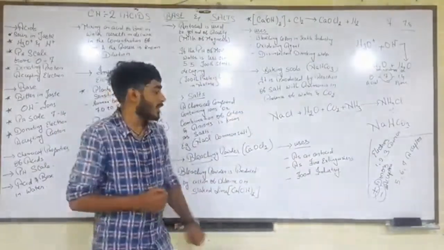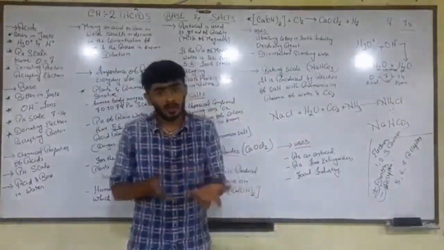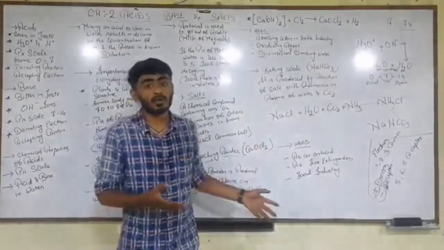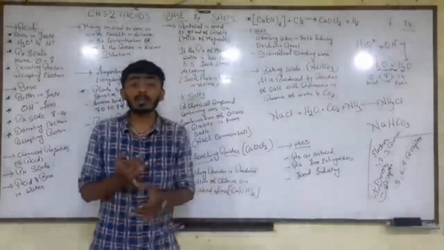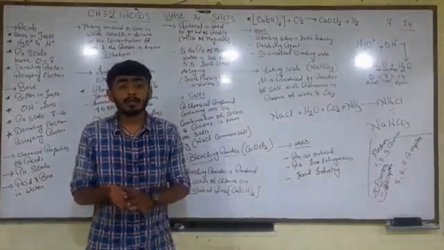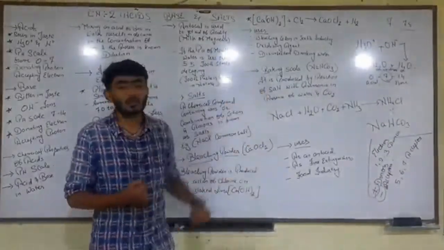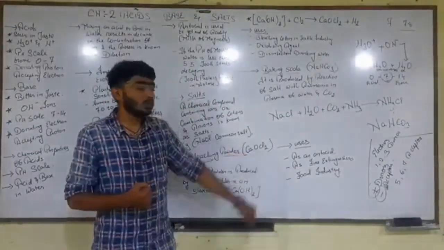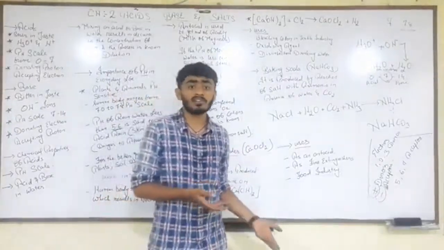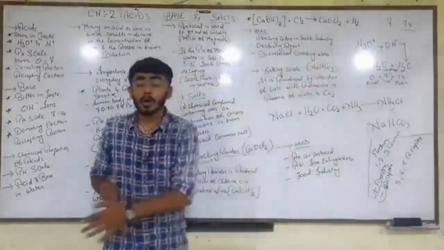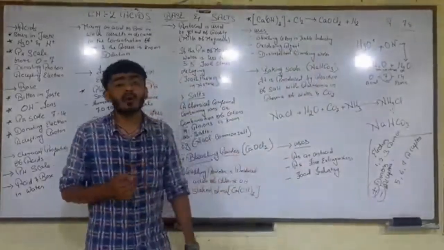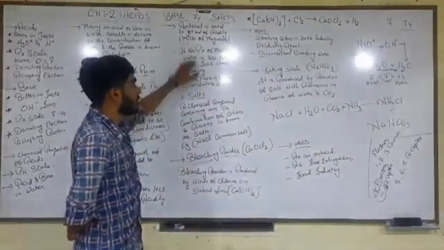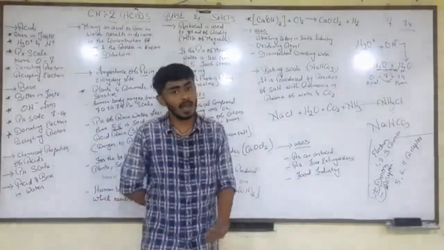Where do we use baking soda? In food industries. You might have heard about making things crispier. We like crispier things more than soft ones, like bakery items, and baking soda is used to make things crispy. So the first use of baking soda is in the food industry. Second, it is used in fire extinguishers. When there is a fire, we need to bring the heat down, and that is what fire extinguishers do. The last use is as an antacid. I told you about milk of magnesia, also known as antacids.